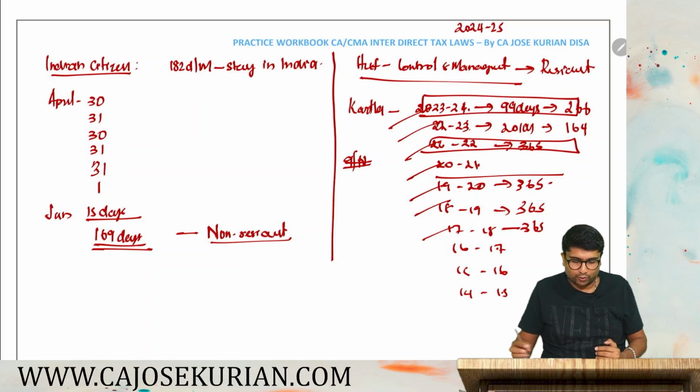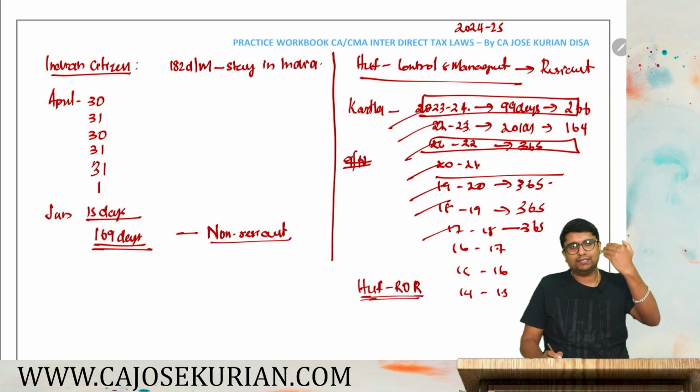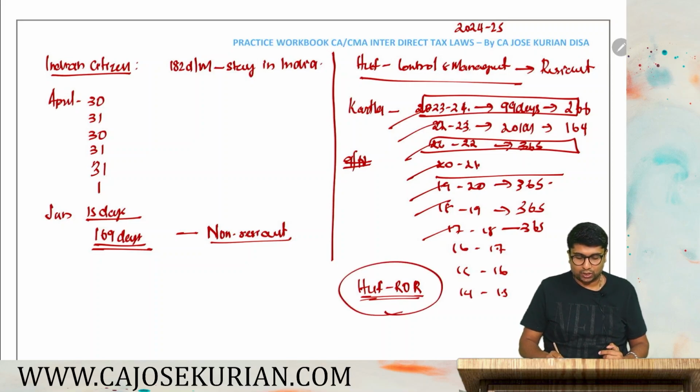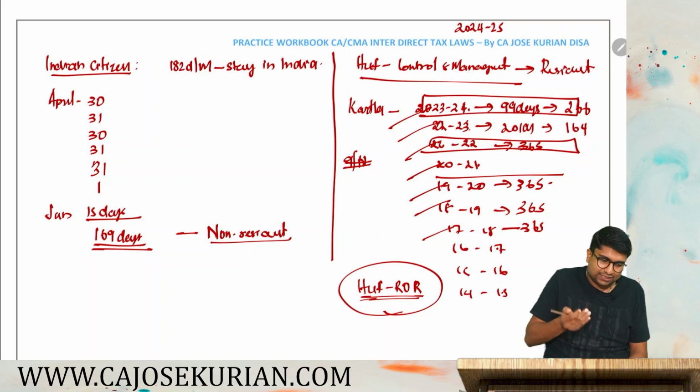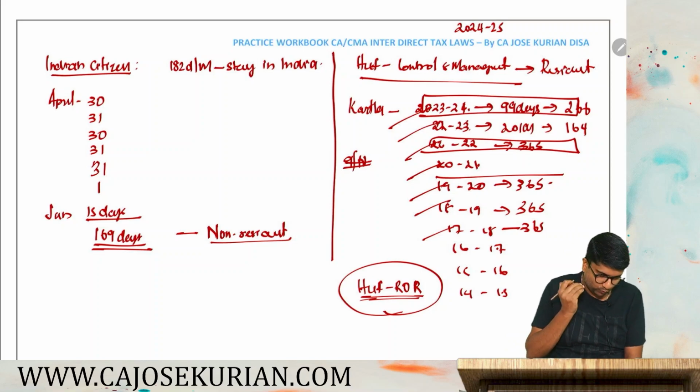So what we can conclude is HUF is a resident and ordinary resident, because HUF is getting control from India either wholly or partly. Plus Karta is not satisfying 9 out of 10 as well as 729 days or less stay in India. So HUF will become ROR. Karta is an NR. Now the Karta's personal income information has been given. You need to compute the total income of that Karta as well.